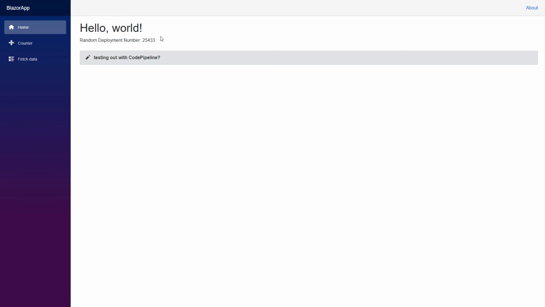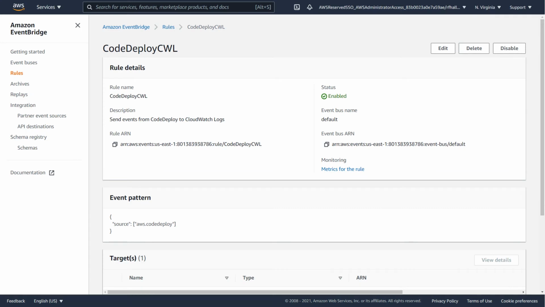With all of these changes going on in a DevOps pipeline, we spoke about the different types of events that can be emitted. So let's go ahead and take a look at what those events are and how we're actually capturing them. And this is done through an EventBridge rule. In this case, we're looking at one for CodeDeploy. And what we have is an EventBridge rule that's capturing every type of event from CodeDeploy, meaning as we have new deployments, new events are picked up, and then they're sent on to the event bus.